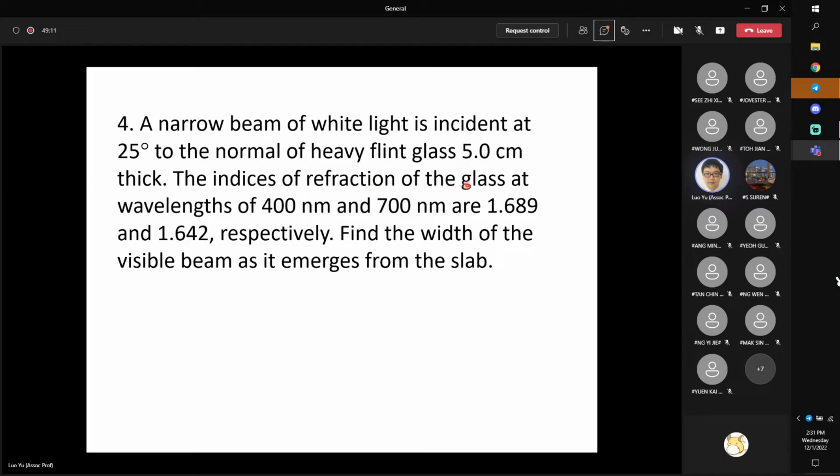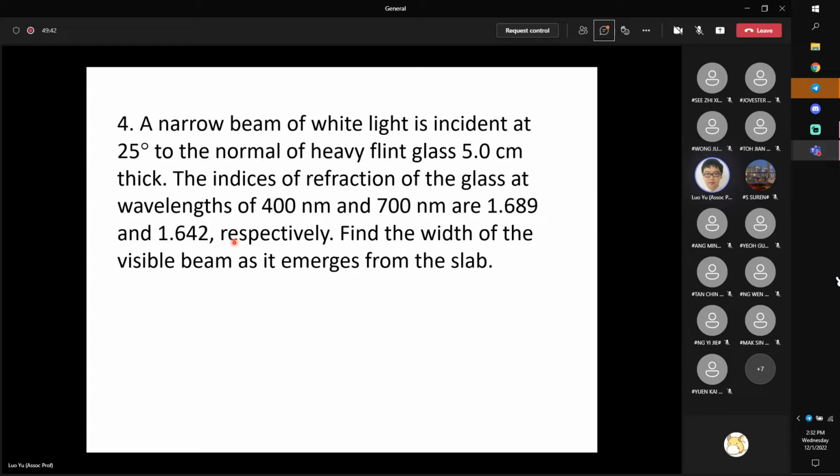The refractive index of the glass at the blue light and the red light wavelengths is 1.689 and 1.642. So at the blue and the red, these are the two refractive indices respectively. The question asks us to find out what is the thickness of the light beam that is emerging from the transmission side.